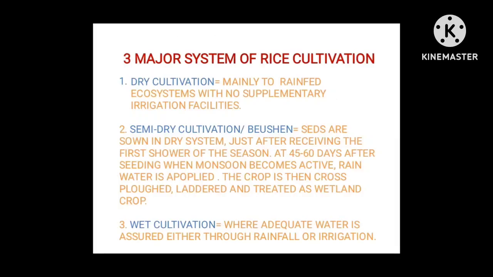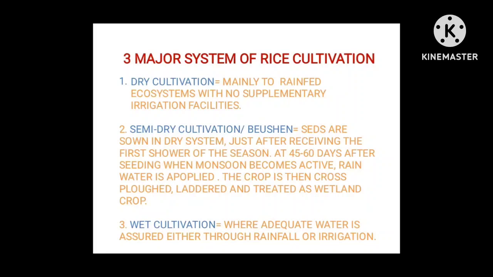There are three major systems of rice cultivation in India. First one is dry cultivation, second semi-dry cultivation, Bhushan, and third is wet cultivation. So what is dry cultivation? Dry cultivation is mainly for rain-fed ecosystem. It is done only in rain-fed condition where there is no artificial supplementary irrigation facility. We do not apply irrigation. It totally depends on rainfall.